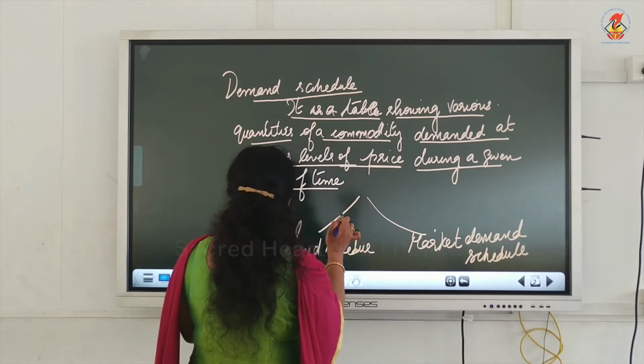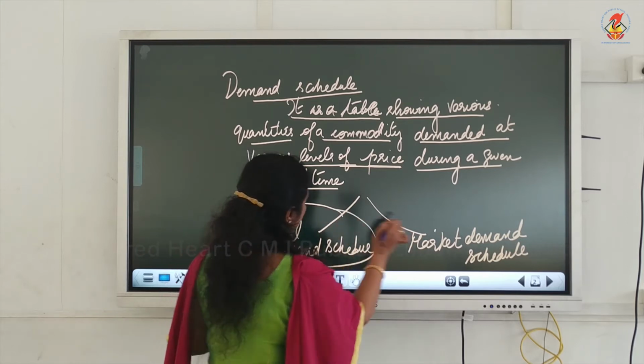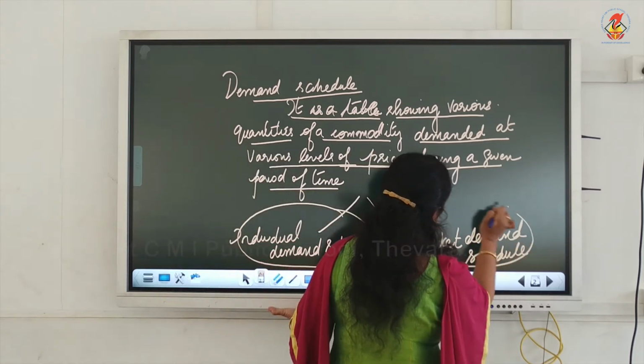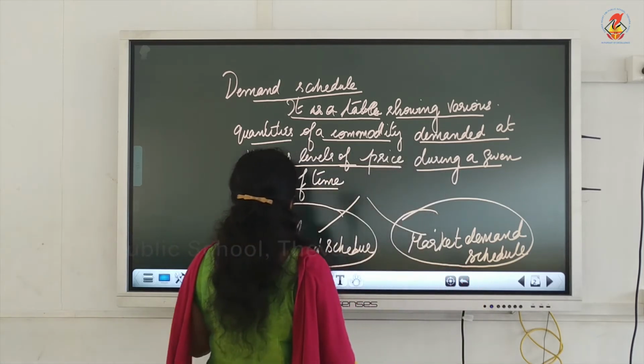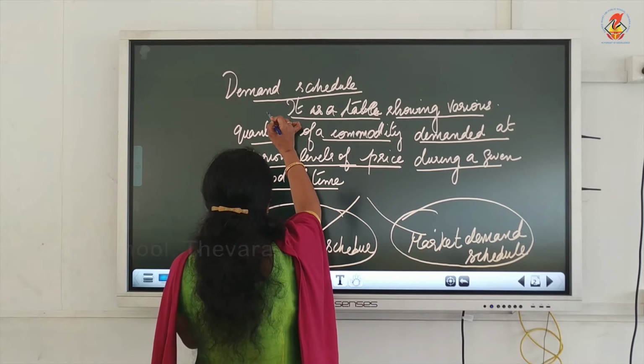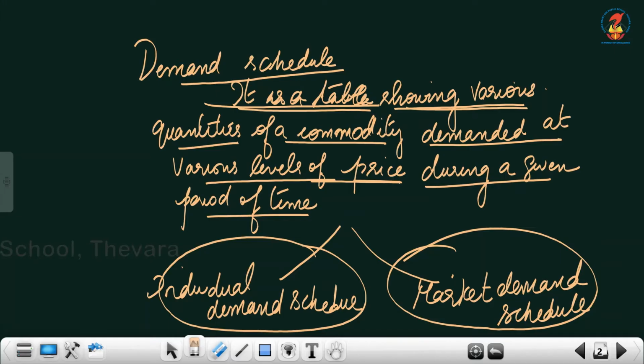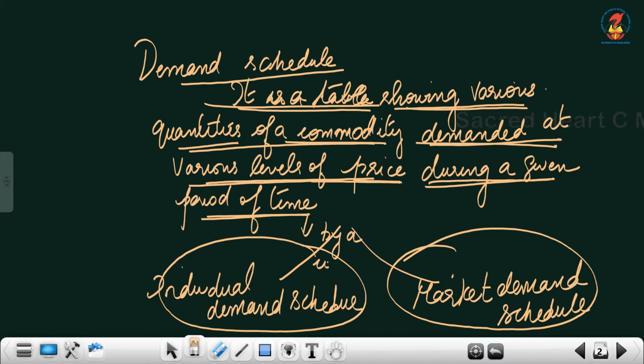Demand schedule can be prepared for an individual, that is known as individual demand schedule. Demand schedule can be prepared for the market, that is market demand schedule. How will we define individual demand schedule? Individual demand schedule is a table showing various quantities of a commodity demanded at various levels of prices during a given period of time by a consumer. So after this, what you have to write? By a consumer. That is the only thing that you have to add. Learn the definition of demand schedule and towards the end add this, by a consumer.